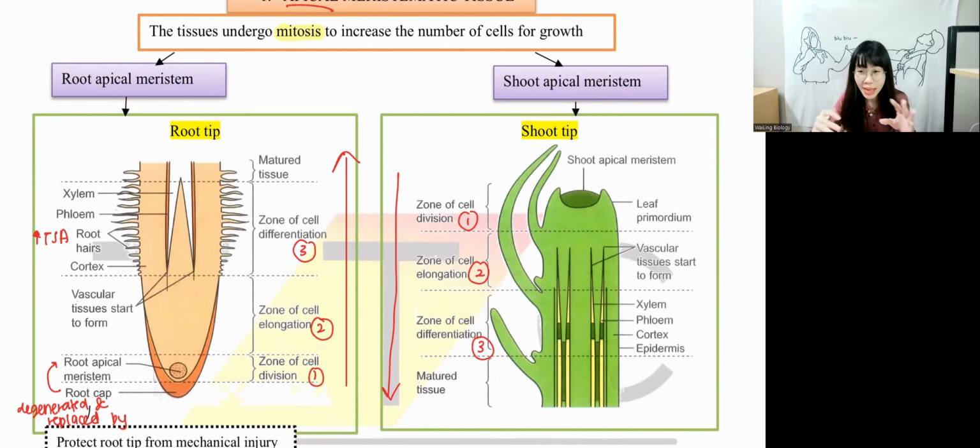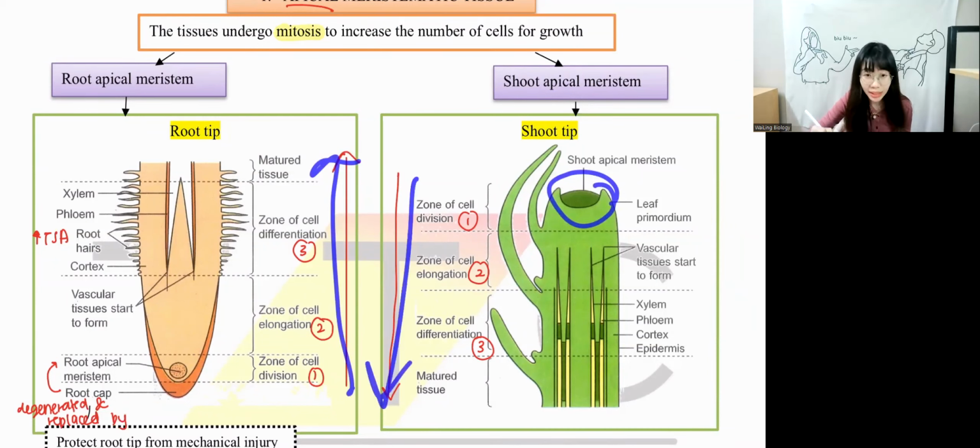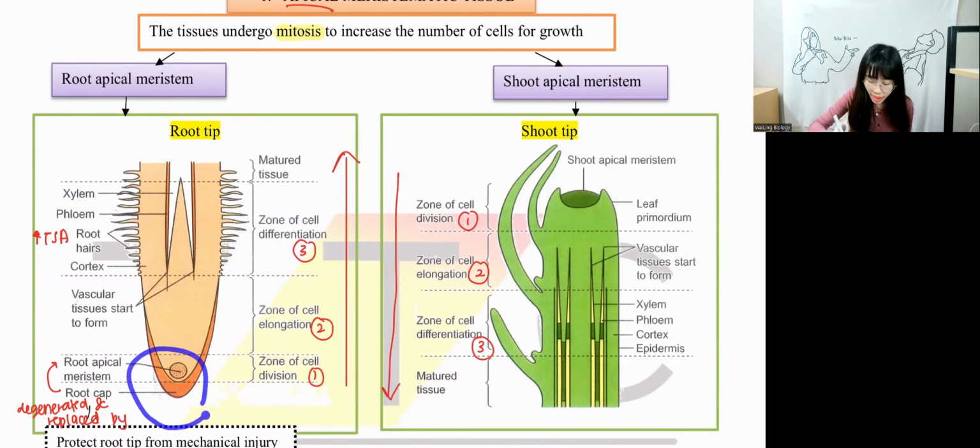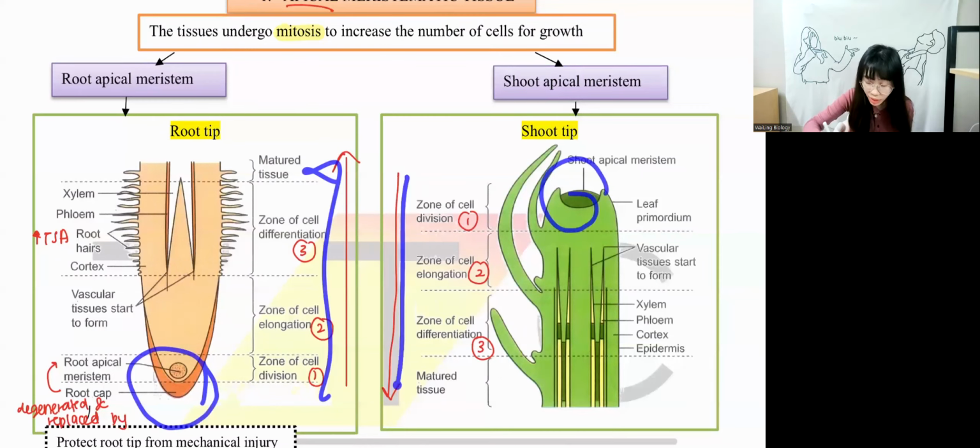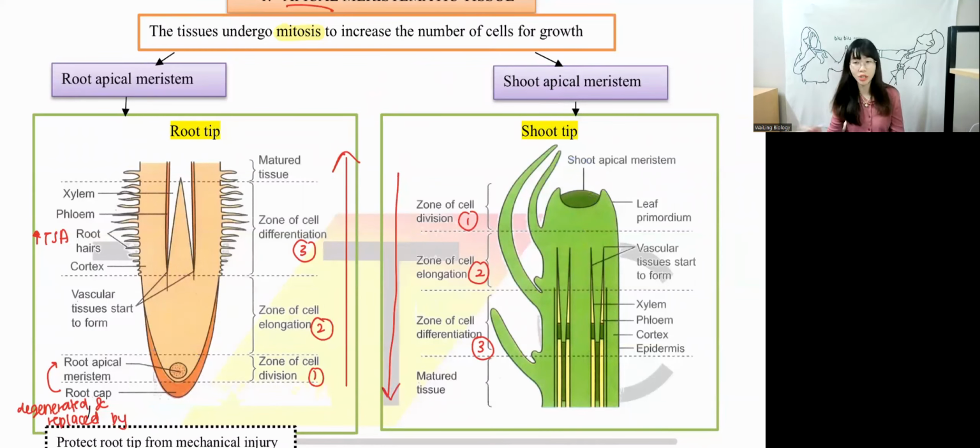Remember the sequence, yeah? The easiest way to recognize this is by looking at the tip. If this part is the pointy area, you have to look upwards. This one is the pointy area, you look downwards. So it's easier. Pointy area, look upwards. Pointy area, look downwards. Okay, so this is root tip and shoot tip.